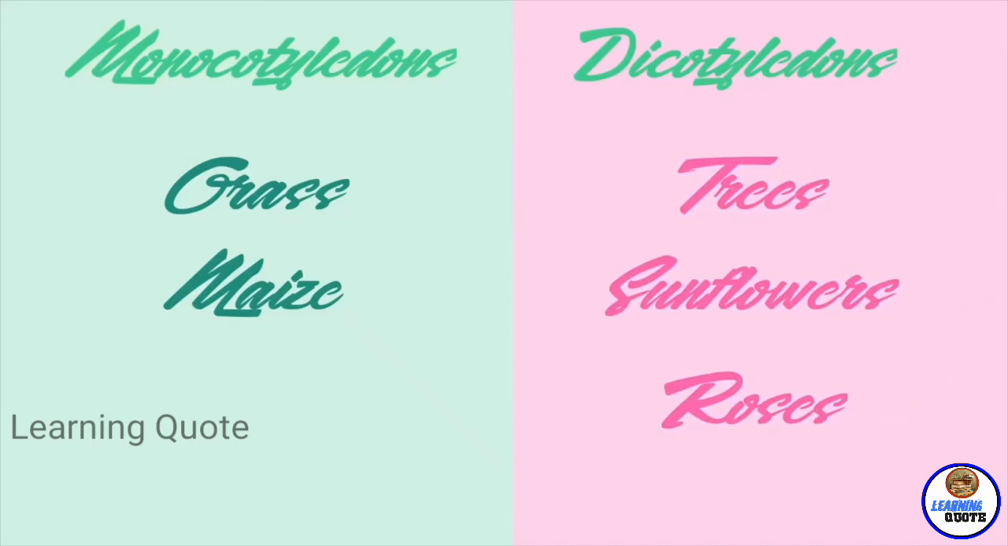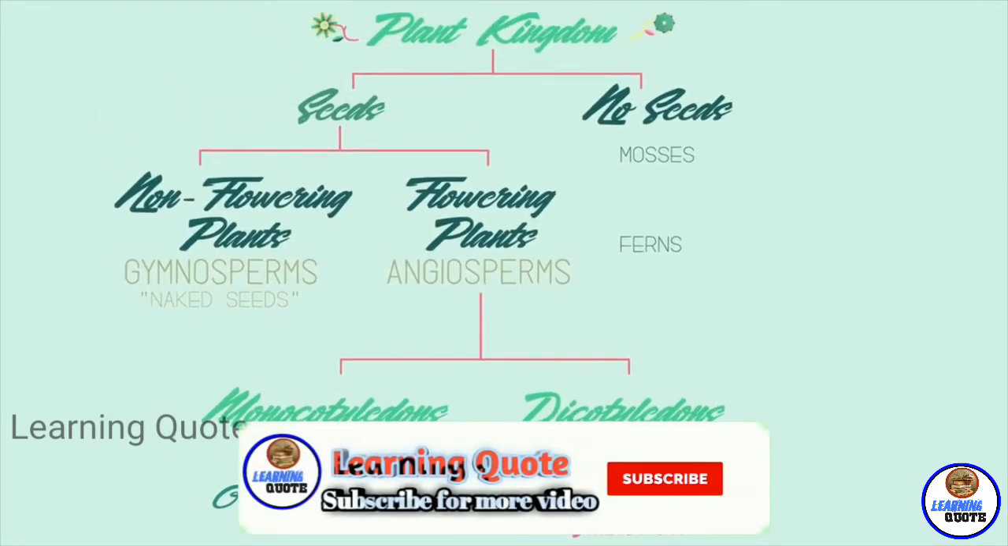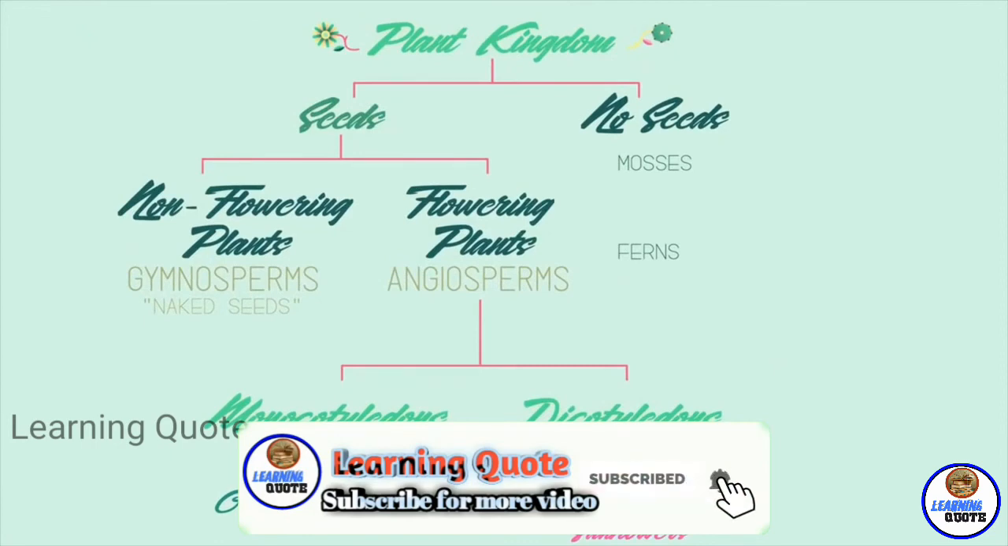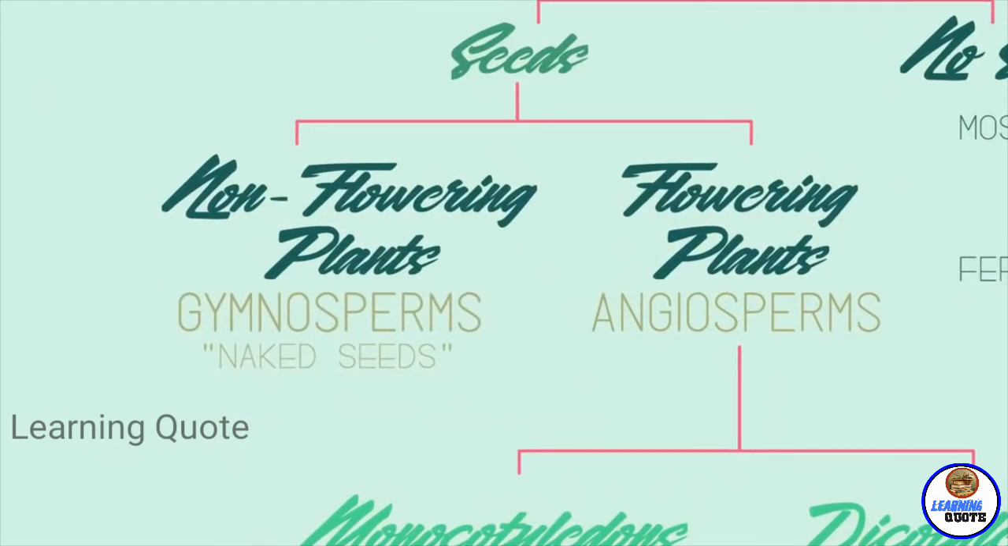So there we have some of the ways that plants are classified. You need to remember that non-flowering plants are called gymnosperms and have naked seeds, and then flowering plants are called angiosperms, which can be separated into the monocots and dicots.